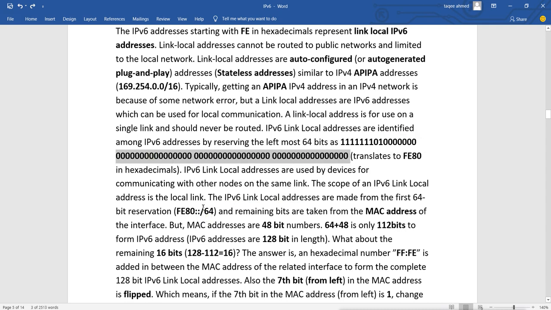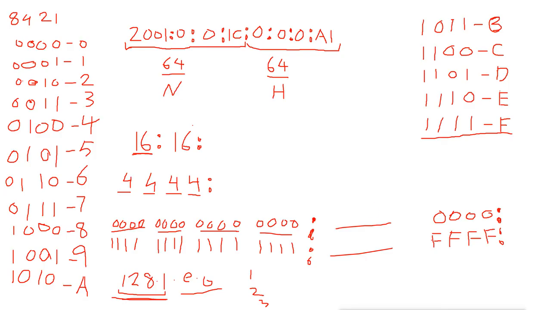And for the subnet mask, what they use is /64. In IPv6 it will always show /64, which means the first 64 bits are the network. So there is no subnet mask like in IPv4. It will always be like this, /64, which says that the first 64 bits are the network part.